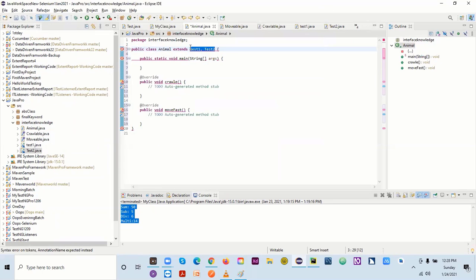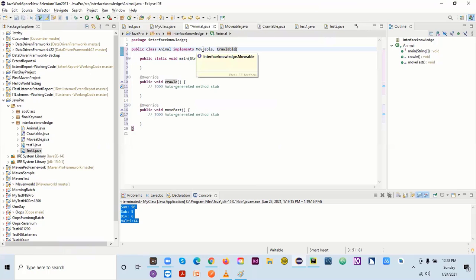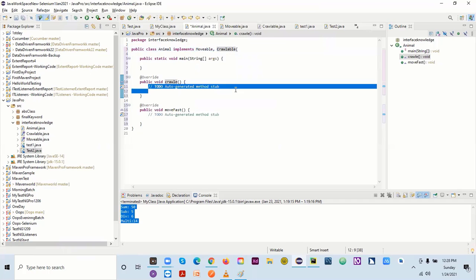All right. So yeah, this is clear. So we can use two interfaces, and this is called multiple inheritance. I'll remove this one just to show you that we can use interfaces. Multiple inheritance is possible only in the case of interfaces, not abstract classes. So here I can write my own body. I can write whatever I want to write, and I can print that.